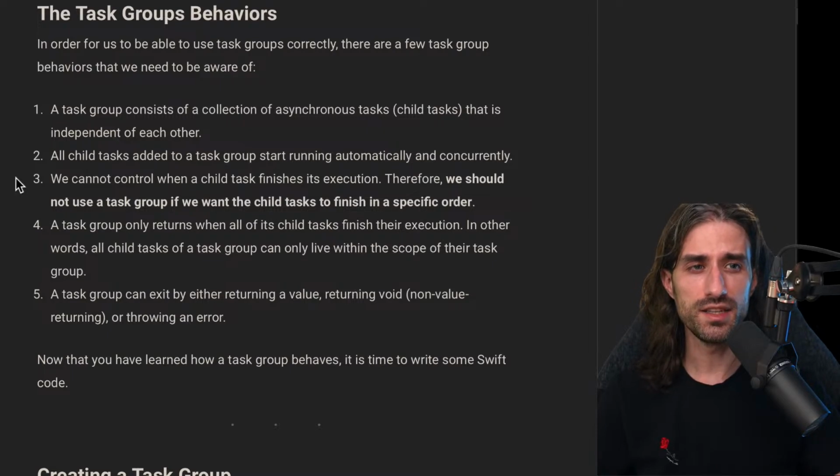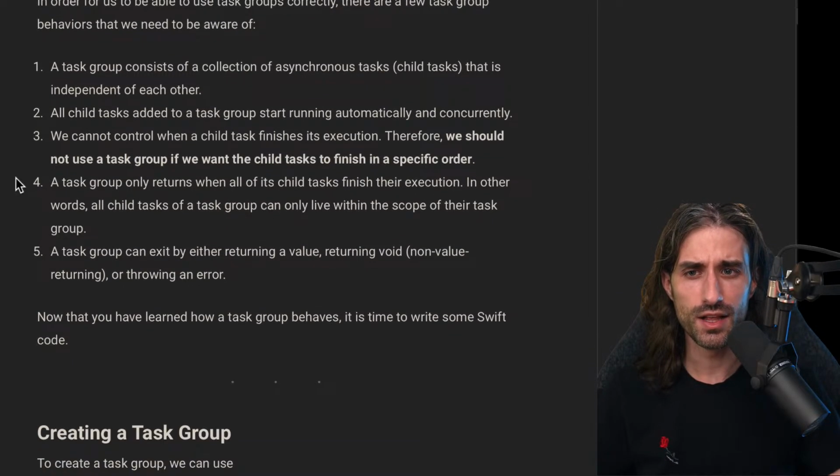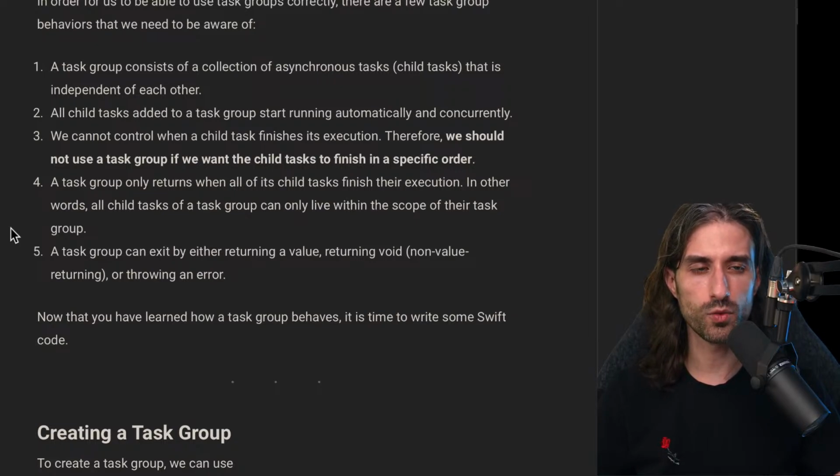with async-let, even though you can still get around it by maybe splitting your code into 2 different task groups and having one be defined before the other. A task group only returns when all of its child tasks finish their execution. In other words, all child tasks of a task group can only live within the scope of their task groups. A task group can exit by either returning a value, returning a void, so if, for instance, all the tasks were only implementing side effects, or throwing an error.